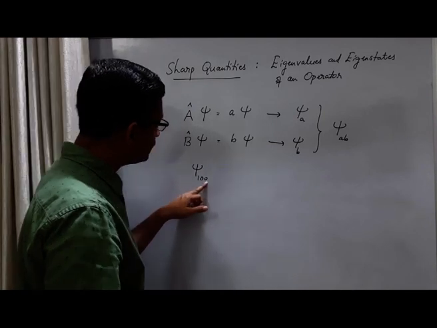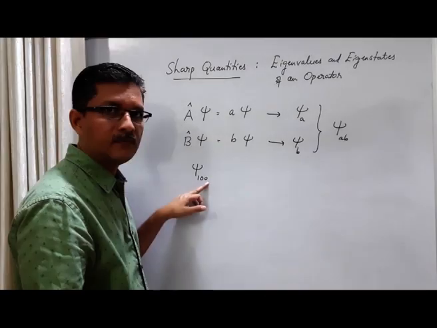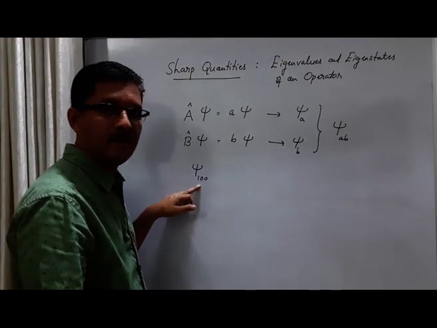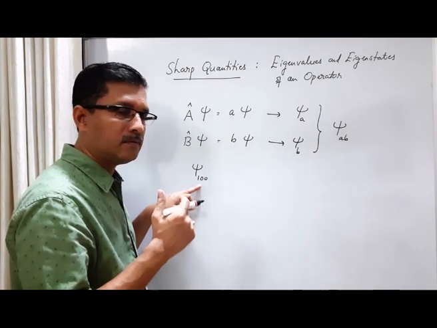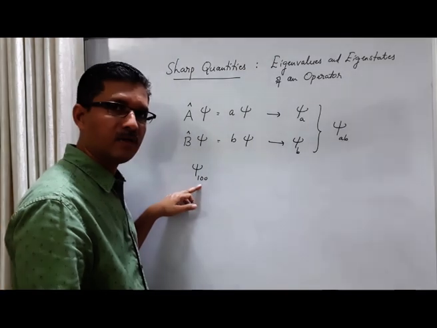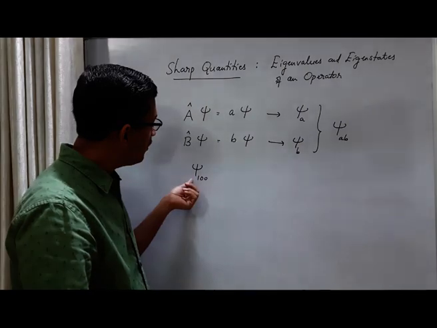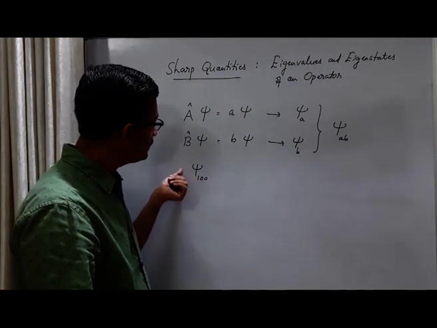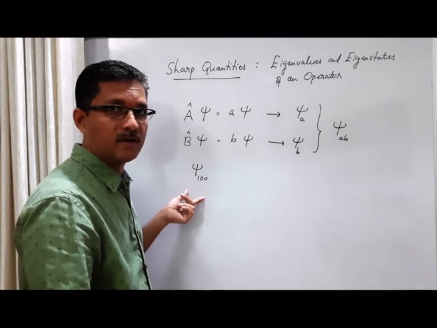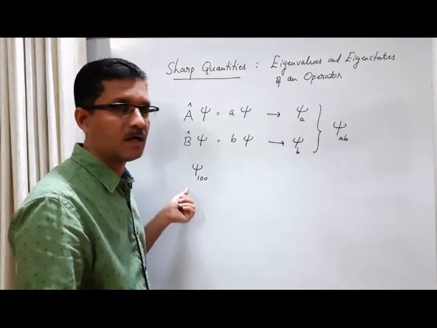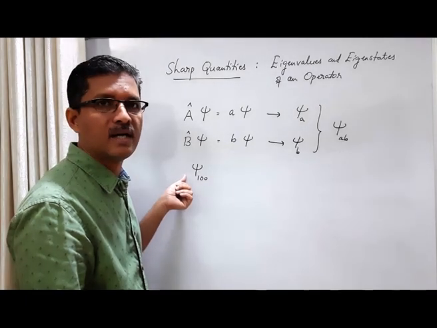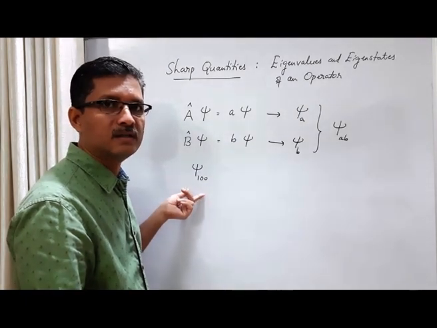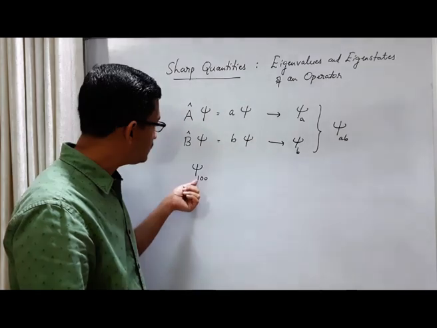You notice that there are three labels here. So this necessarily means that this state is the eigenstate of three operators. Actually, there are four operators, but conventionally we label the stationary states in the hydrogen atom in terms of three of them.